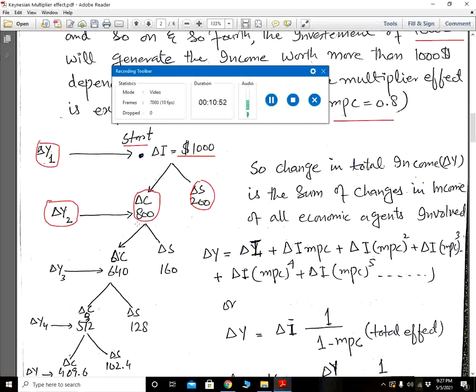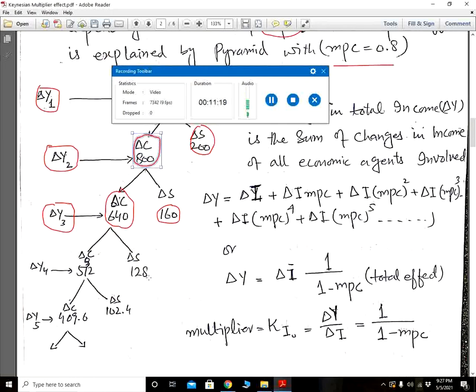The recipient of this income will save $160 according to his marginal propensity to save, that is 0.2, and will consume $640 according to the 0.8 MPC. This $640 will become, in the third phase, the income of another agent.